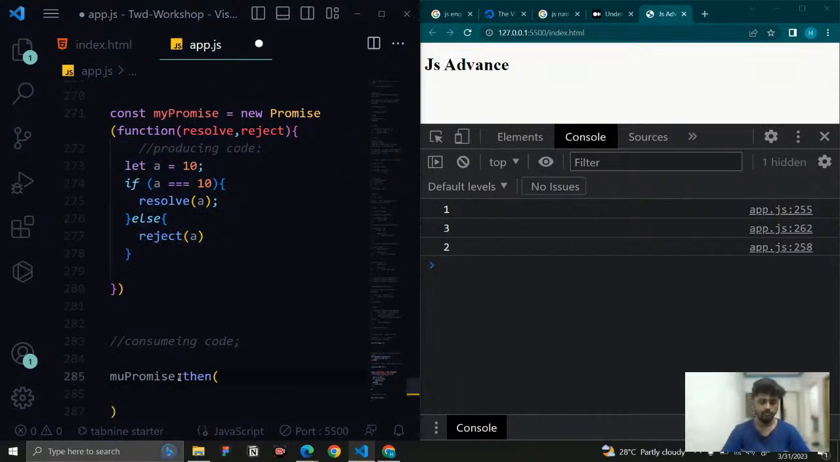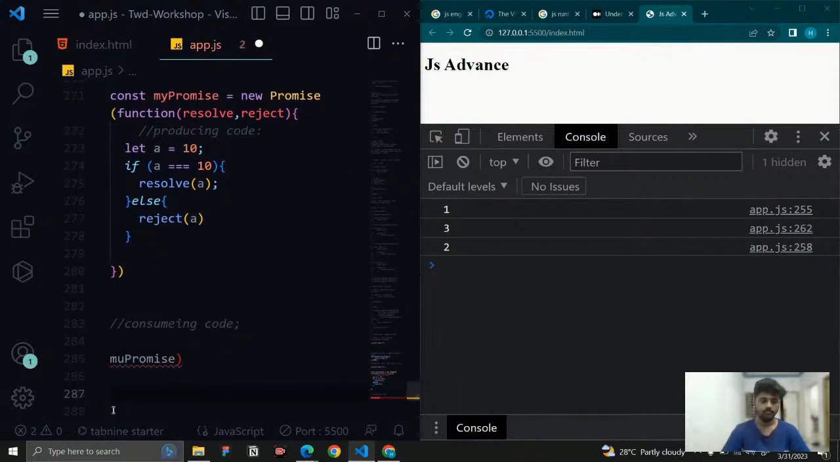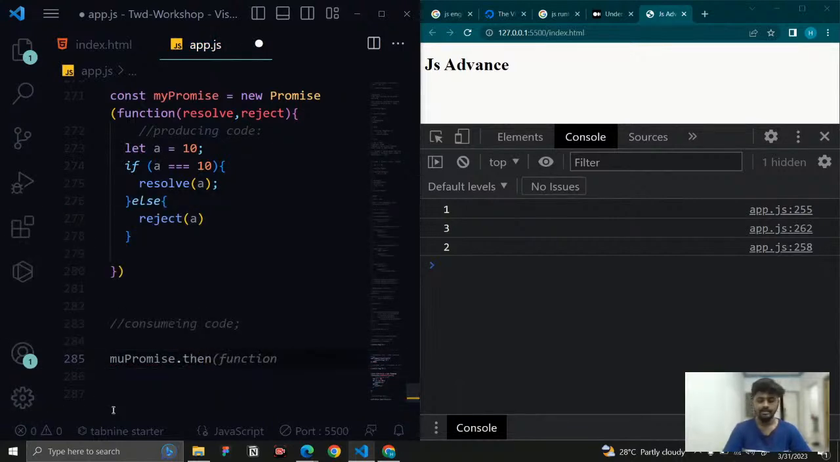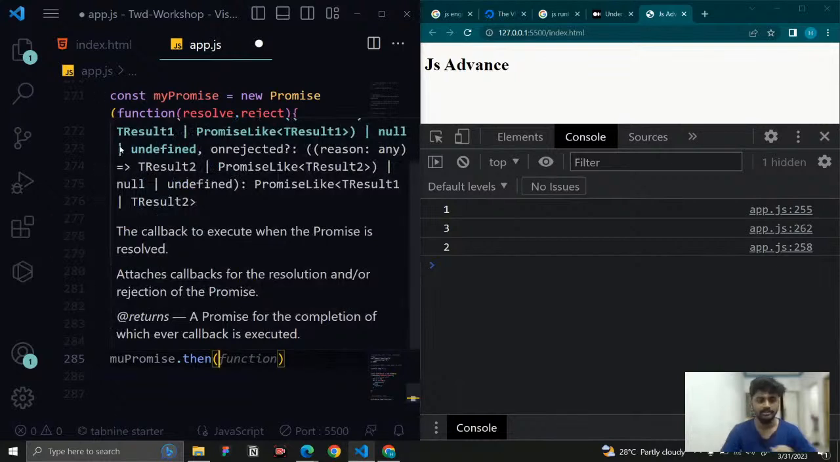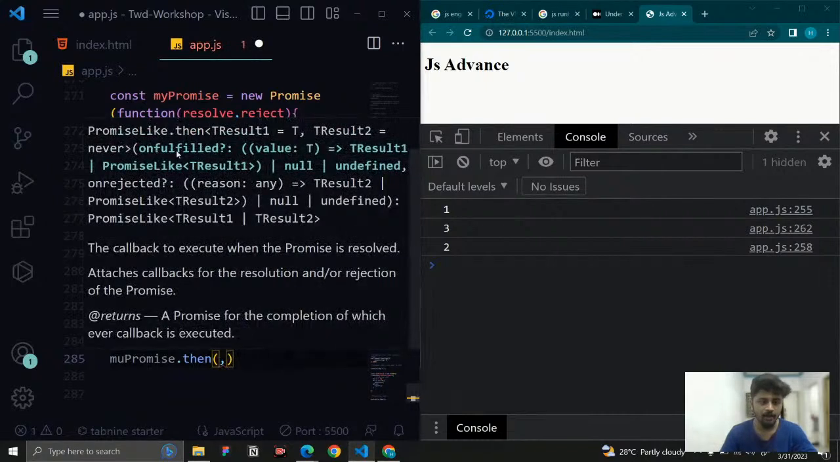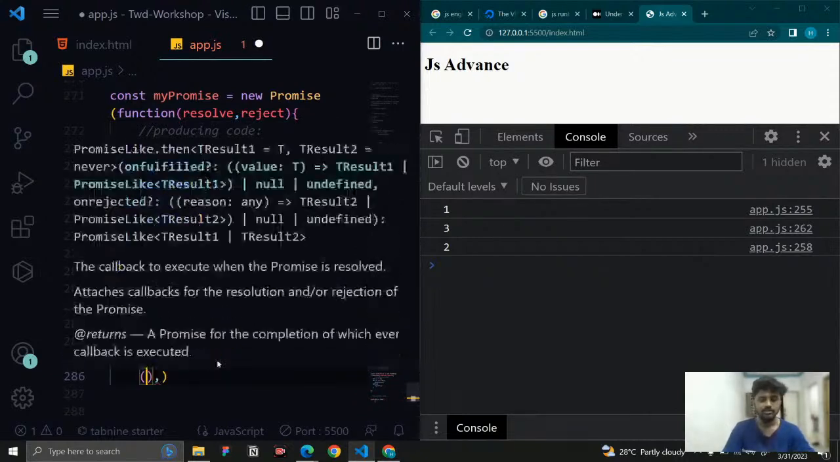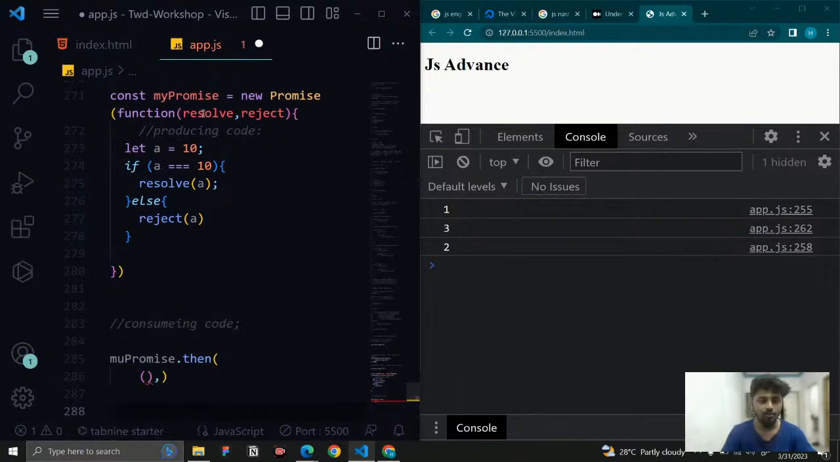So I'm going to say myPromise dot then, and this then is going to take two things. You can see, one is a function for resolve, the success ratio, and another one is for reject. If I give a comma, you can see the fulfilled one, and the second one is the rejected one. So here I'm going to create a success function. This is the callback function I want to pass for resolve. Here we can pass it.